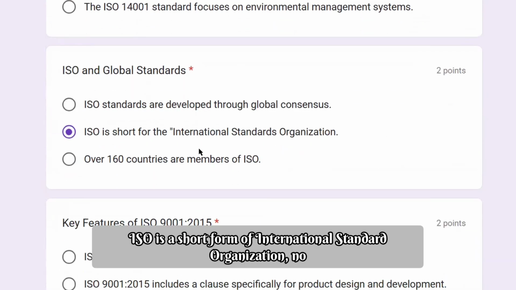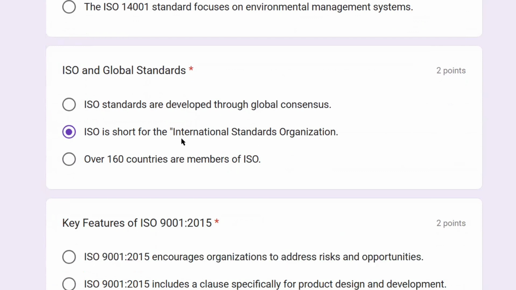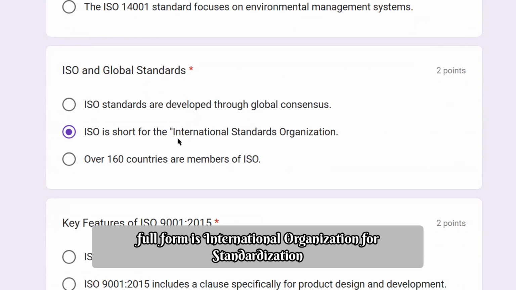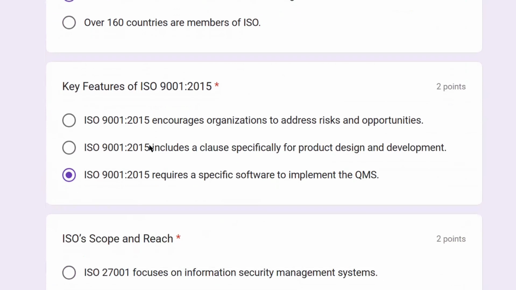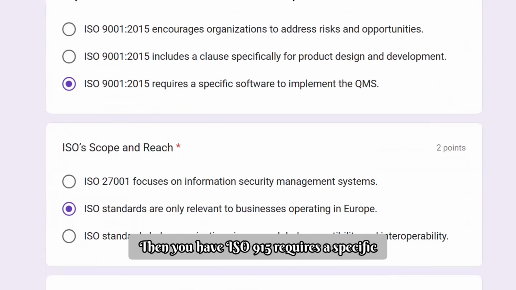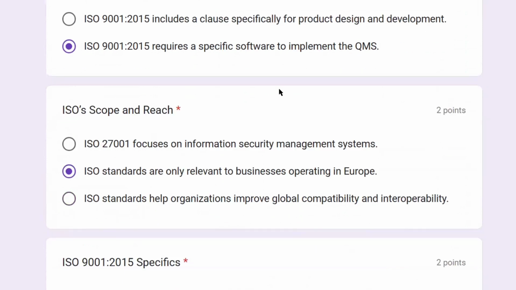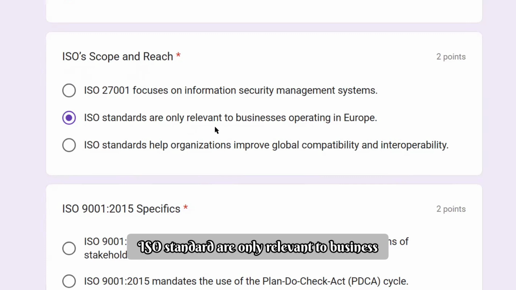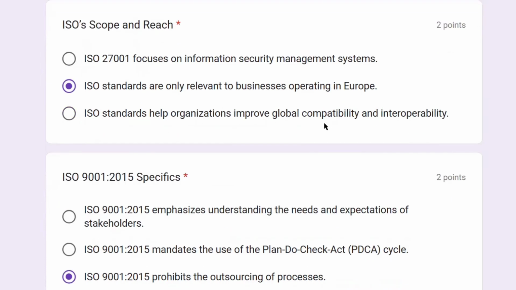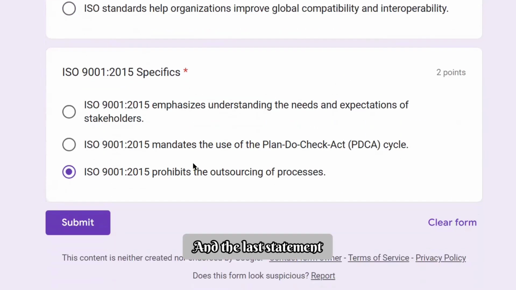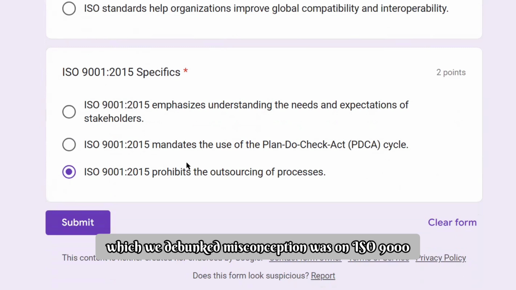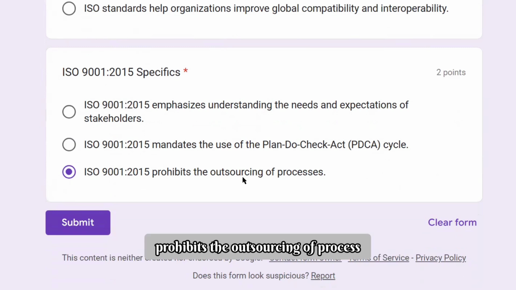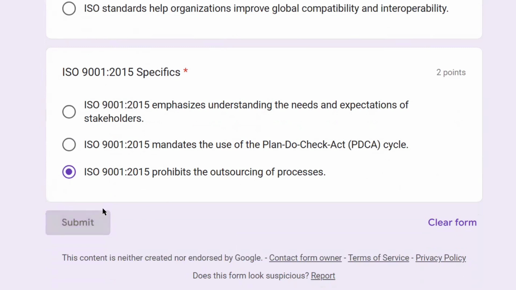ISO is a short form of International Standard Organization. No, the full form is International Organization for Standardization. Then ISO 9001 requires specific software to implement. No, there is no software requirement as such. ISO scope and reach: ISO standards are only relevant to businesses operating in Europe. No. And the last statement, which debunked a misconception, was that ISO 9001 prohibits the outsourcing of processes. No. Let's submit it and see how much score we have got.